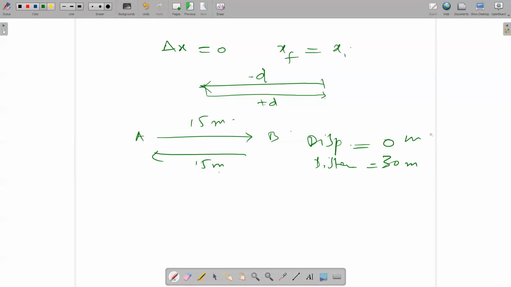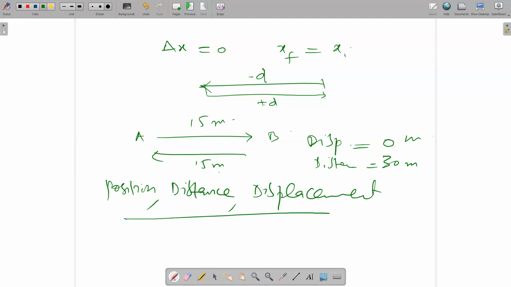After this, I just focus on 3 points. One is the position, one is the distance, and one is the displacement. Only I focus on these 3 points. Now I am moving forward. The next terms I want to explain are speed and velocity.